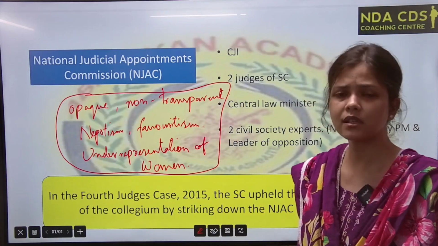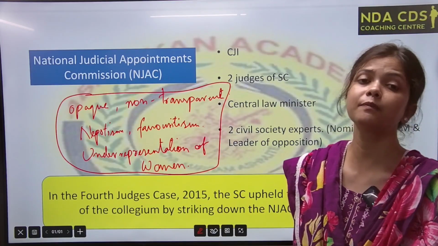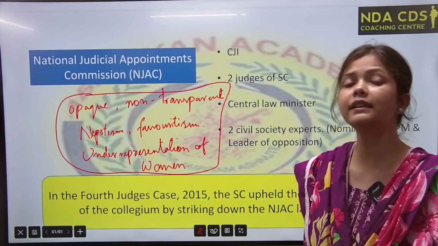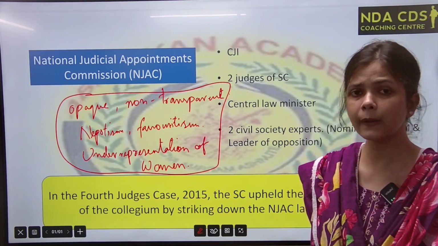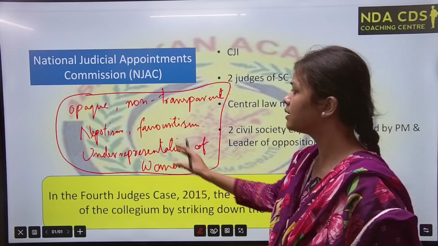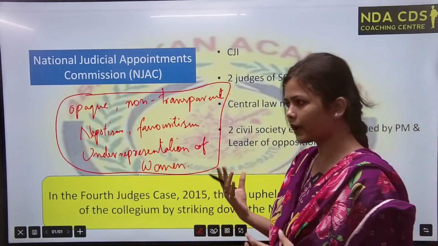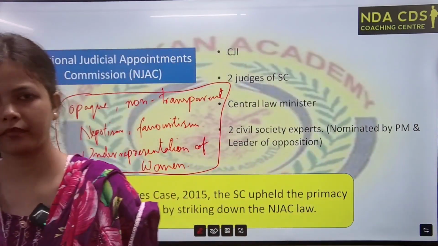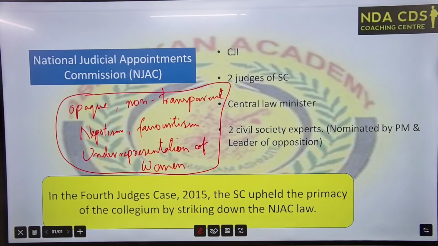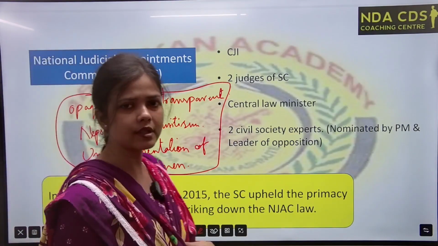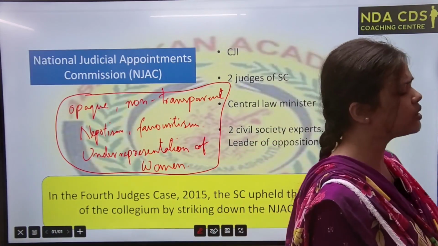There is underrepresentation of women. Women didn't get their participation in the higher judiciary. So there are these problems. Nepotism is so much there. कि आपका पापा अगर सुप्रीम कोर्ट का जज है और कॉलेजियम में है, then he will obviously favor his son, right? So this is the problem.